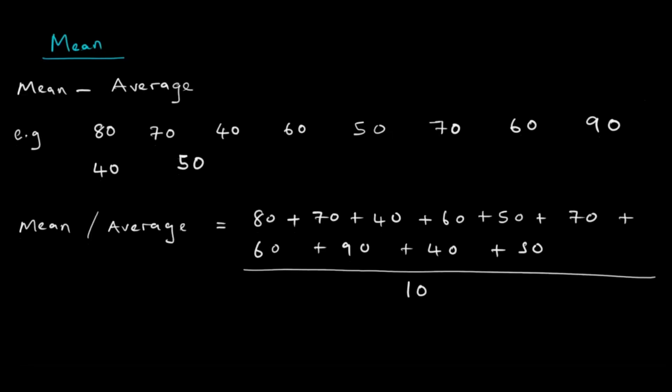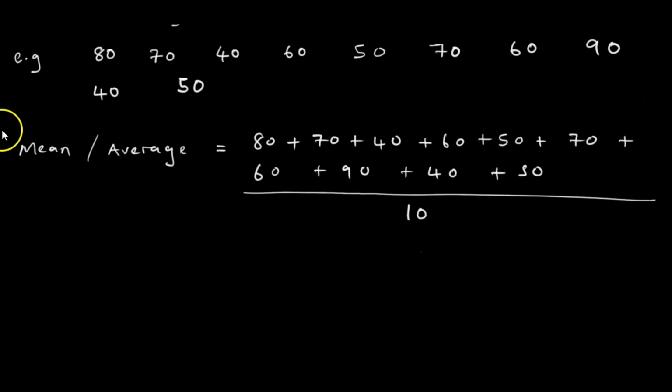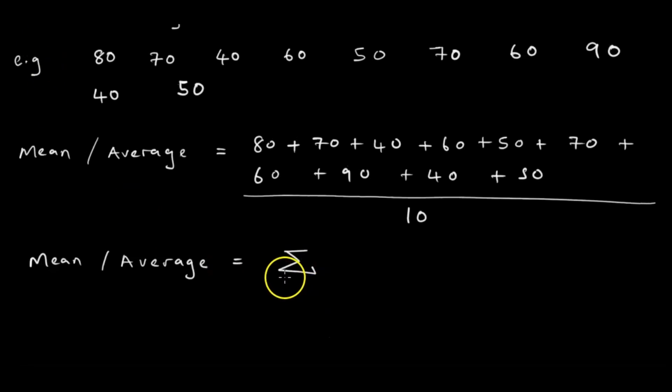So what is the formula here? The formula of getting a mean or an average, more technically, is equal to the summation of, from i is equal to 1. We are looking at the summation of x like this.